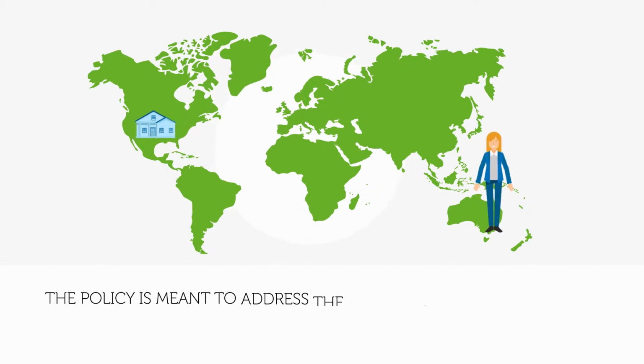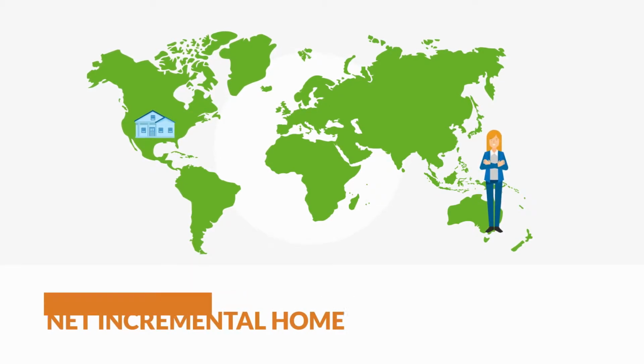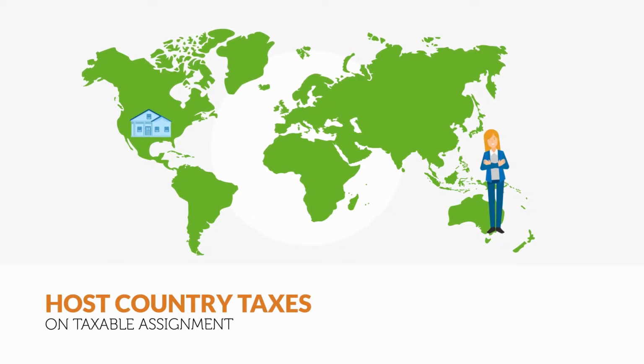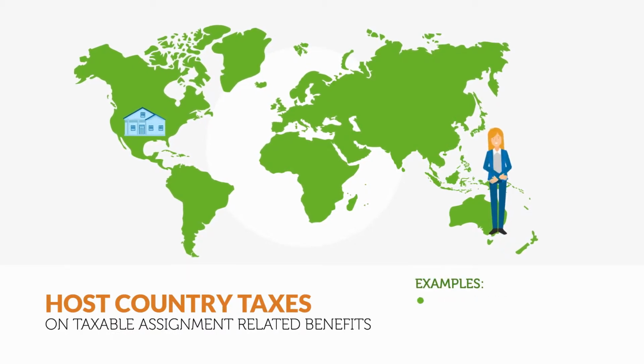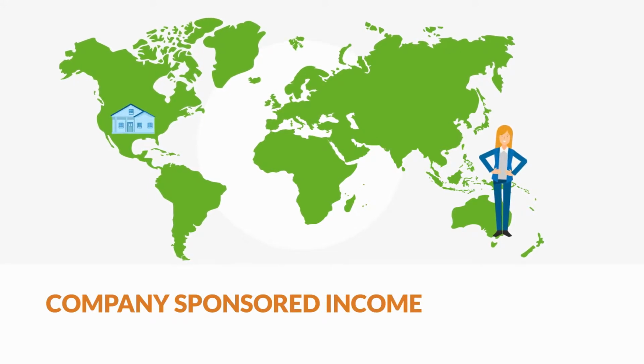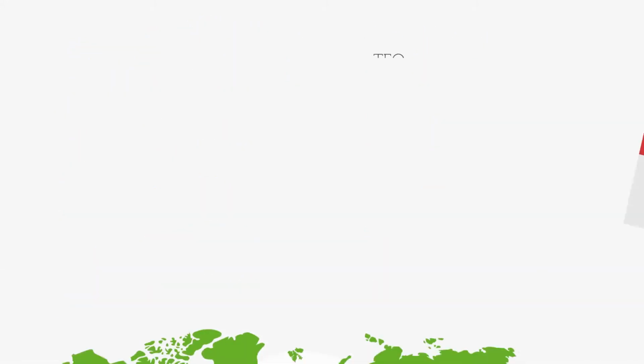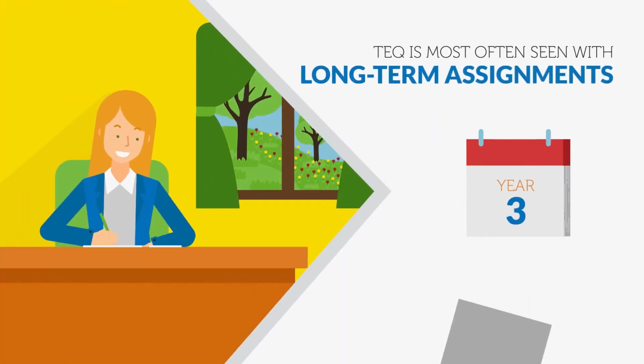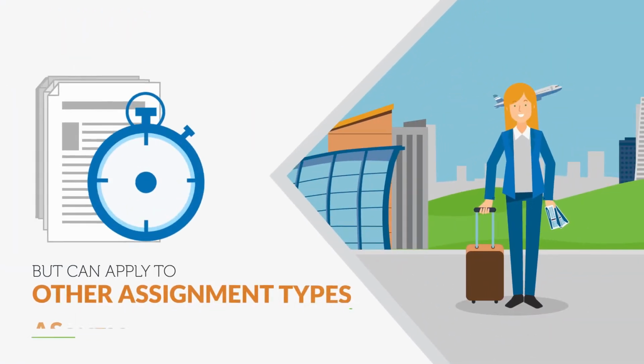The policy is meant to address the handling of any net incremental home and host country taxes on taxable assignment-related benefits. Example, housing allowance, hardship allowance, relocation allowance, and company-sponsored income, for example, salary and bonus. TEQ is most often seen with long-term assignments, but can apply to other assignment types as well.